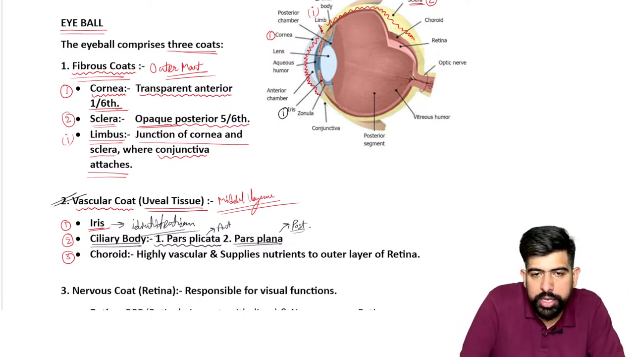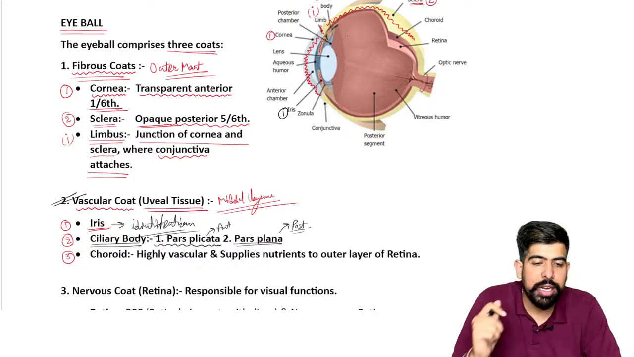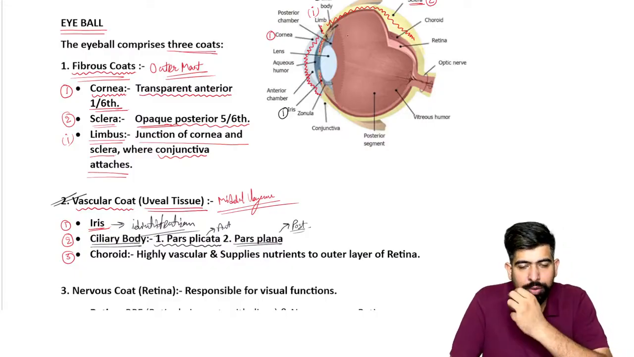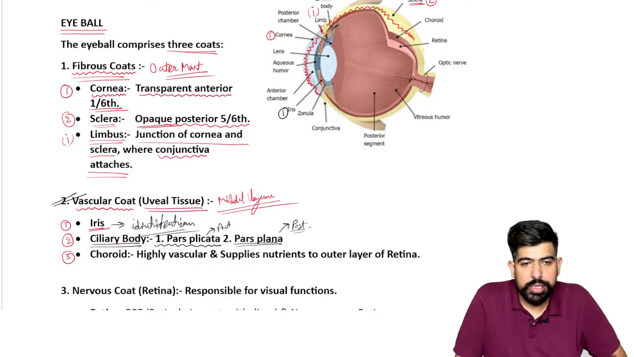So if I'm talking about it near here, the iris is going to attach over the pars plicata part, and posteriorly we have the pars plana part. Okay, we'll talk about this later when we are talking about the aqueous humor.